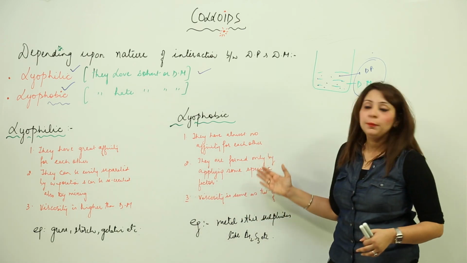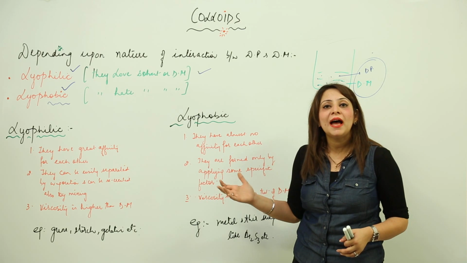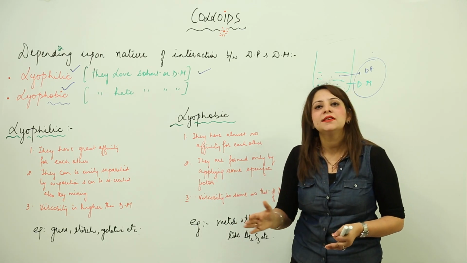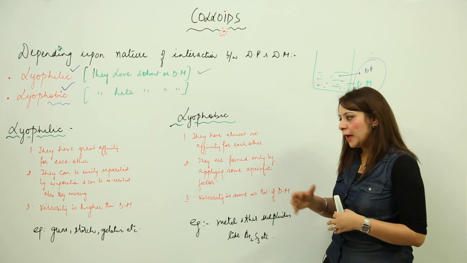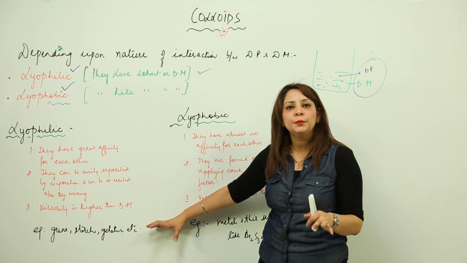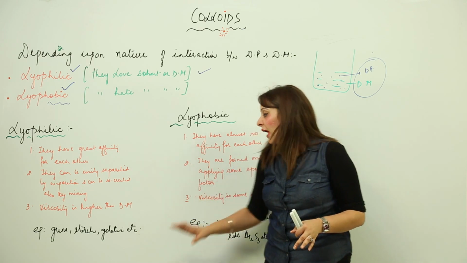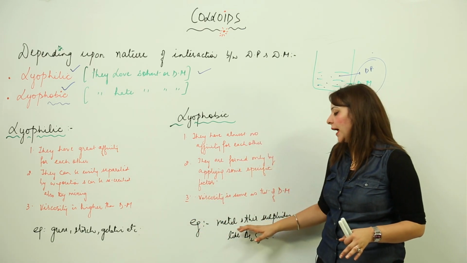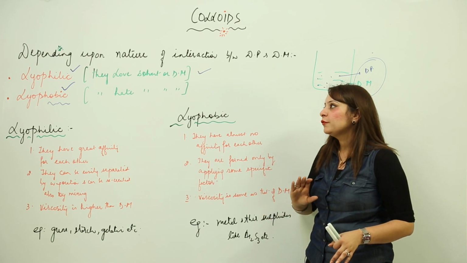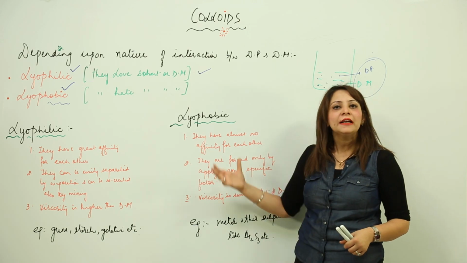And when we talk about lyophobic, it doesn't happen in this case, because as I told you, they don't have that kind of attracting capacity. So their viscosity is the same as the dispersion medium, that's it. Examples I have for you are gum, starch, gelatin, all those substances which appear to be highly viscous; they all fall under the category of lyophilic colloids. And lyophobic are the metals and the metal sulfides, like arsenic sulfide, ferric hydroxide. There are many more examples of lyophobic colloids.